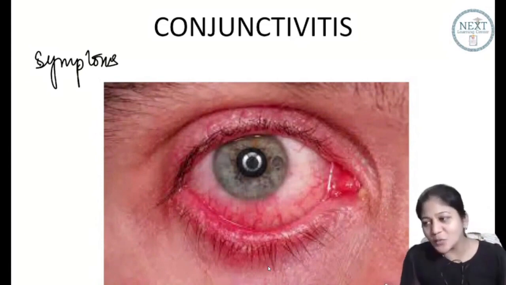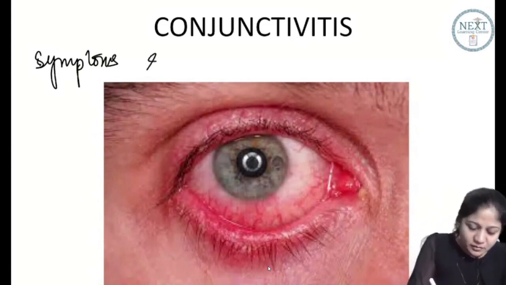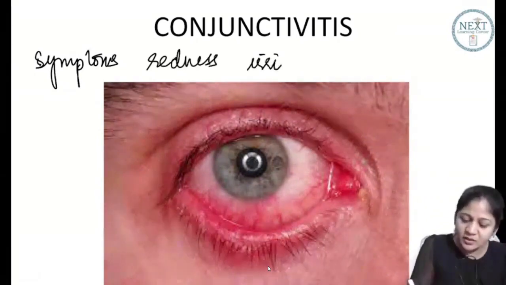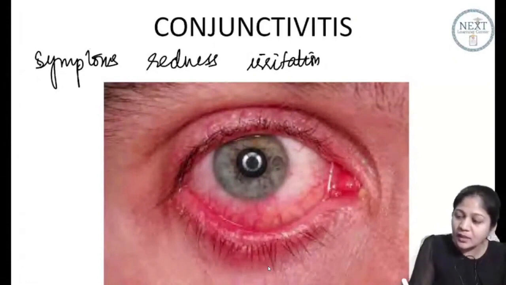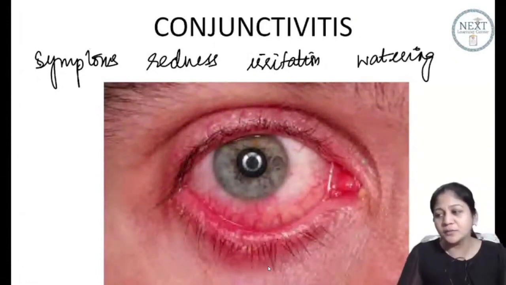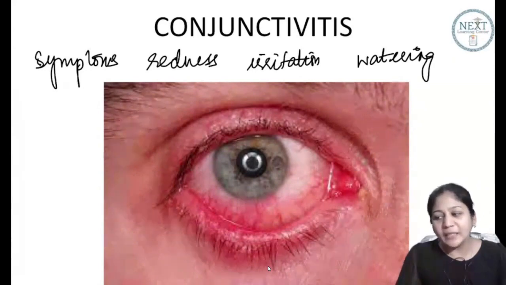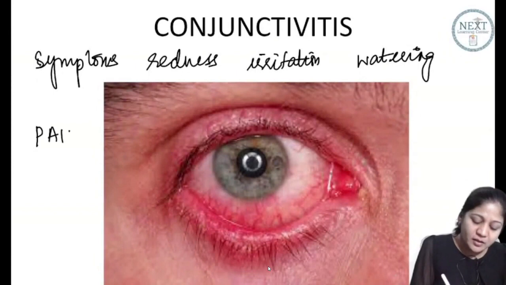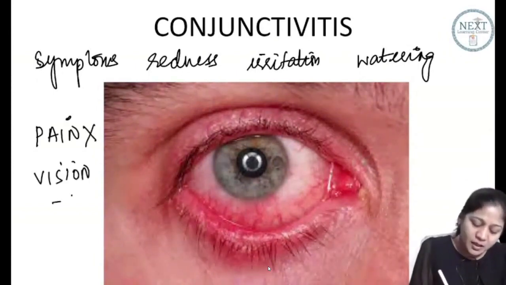What do you think he has? Redness, Dr. Imad. There is redness, there is irritation, itching, you can say. There is watering, as in lacrimation. Very good. And please understand, pain is never a symptom. And what about vision? Vision always remains normal.